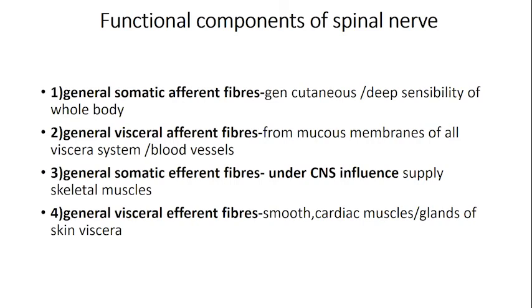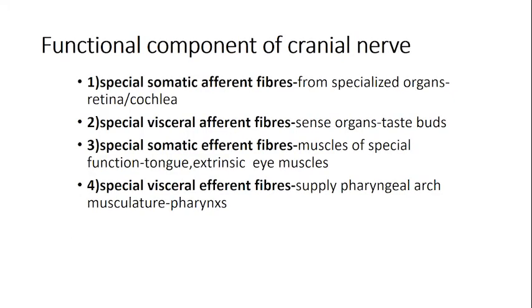When you say general, you mean the general sensation. And when you say special, that is going to be with your taste and all that. Now, the peripheral body wall is just going to have your general sensation, it doesn't have the special sensations that we have mentioned. So these are carrying general sensations from the body wall. Then in the cranial nerves, you have the special sensations carried. So that is why we have written the word special with it. The cranial nerves carry special efferent and afferent fibers.